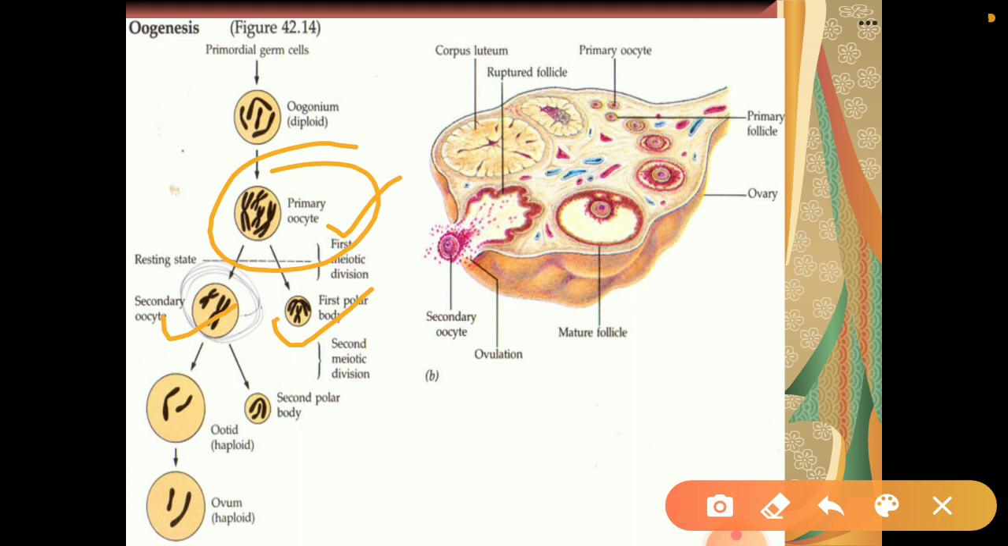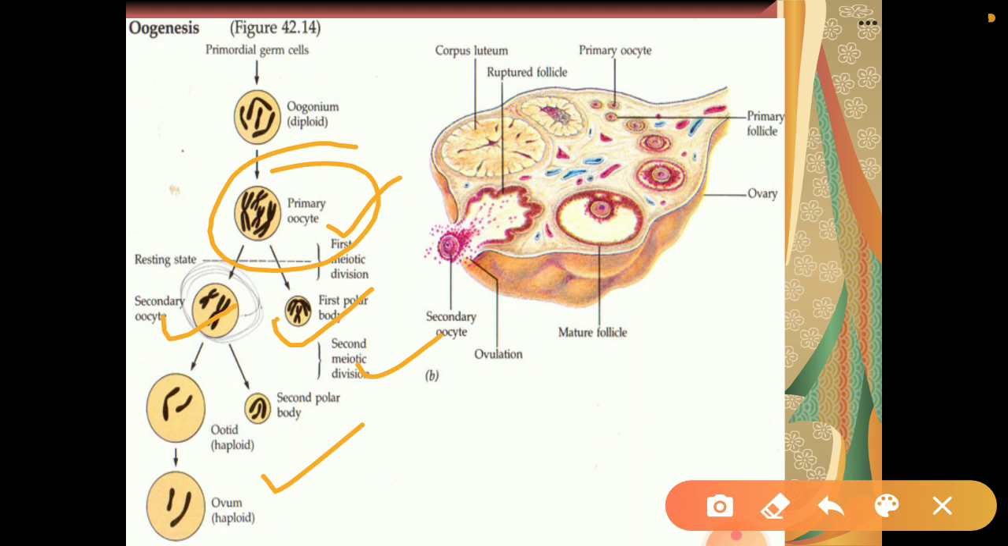The secondary oocyte now further divides through the second meiotic division and gives rise to another unequal division, where a small structure is formed and a bigger structure is formed. The small structure is known as the second polar body and the bigger one is known as, you can say, the ovum, which is haploid.